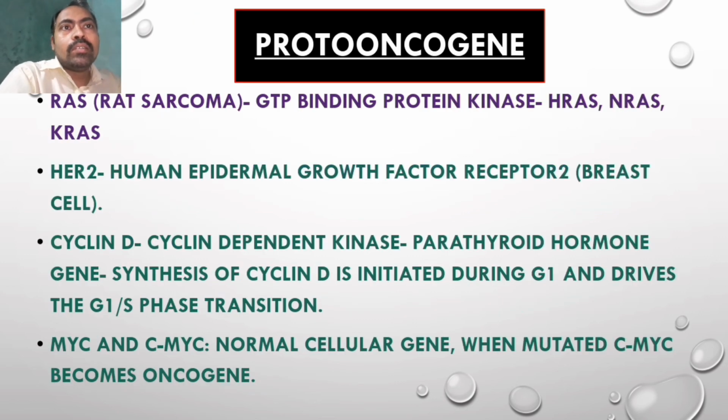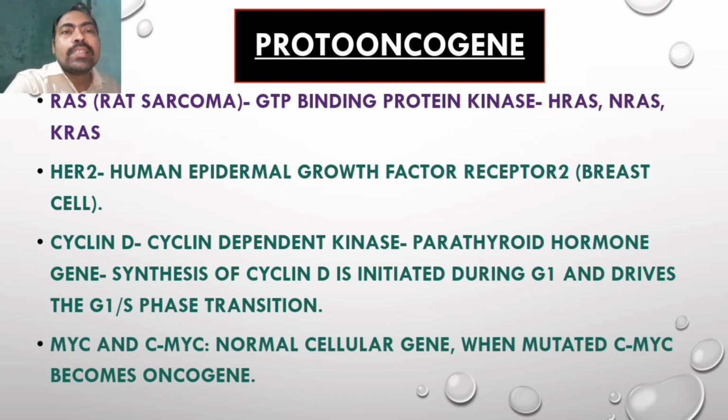Now coming to another point, the protooncogene RAS. RAS stands for rat sarcoma. It is a kind of GTP binding protein, and examples are HRAS, NRAS and KRAS. HER2, that is human epidermal growth factor receptor 2, is related with breast cancer.